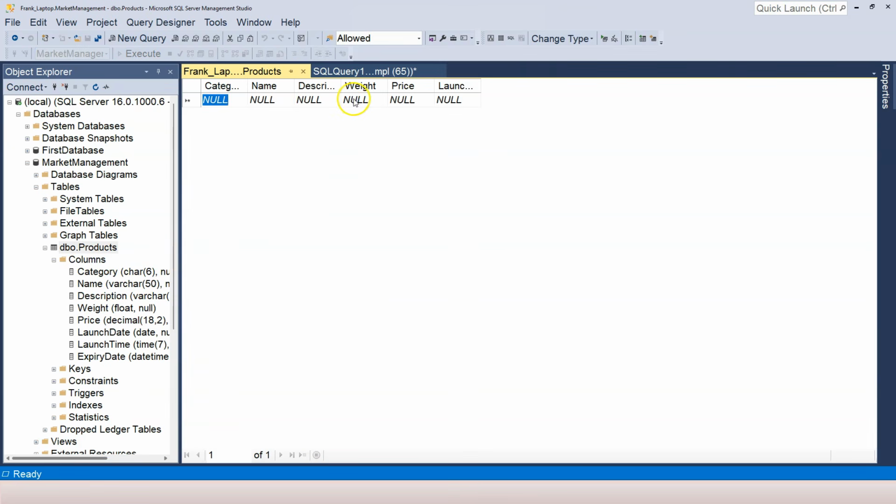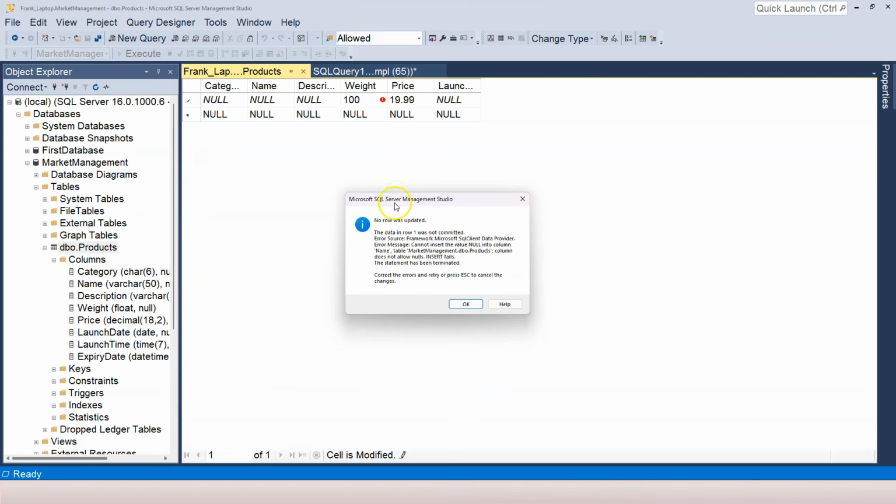Now let's recreate the same scenario. Weight is 100 kilo, price is $19.99. Now if I try to click out, I immediately see the error window here. So no row is added into the database. It says insert fails. And what is the reason? It says cannot insert value NULL into column name. Right? Because the column name does not accept null anymore.